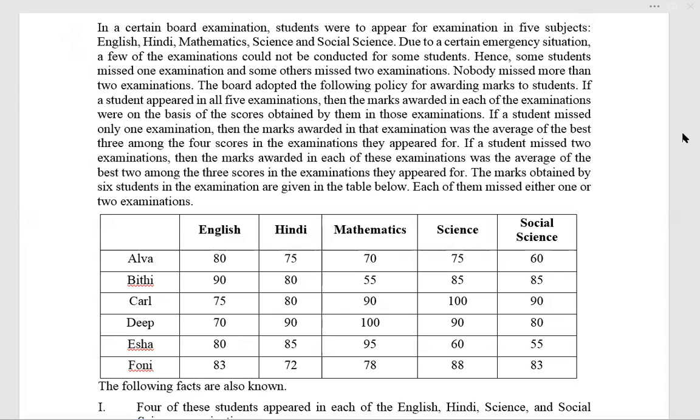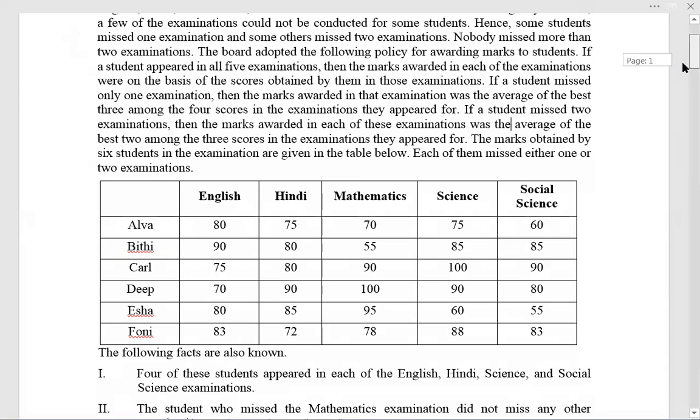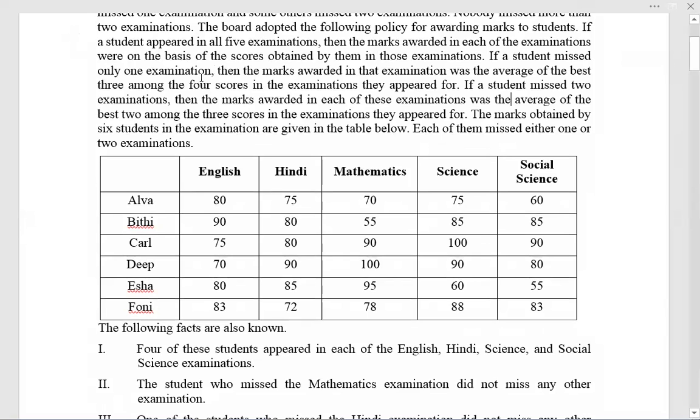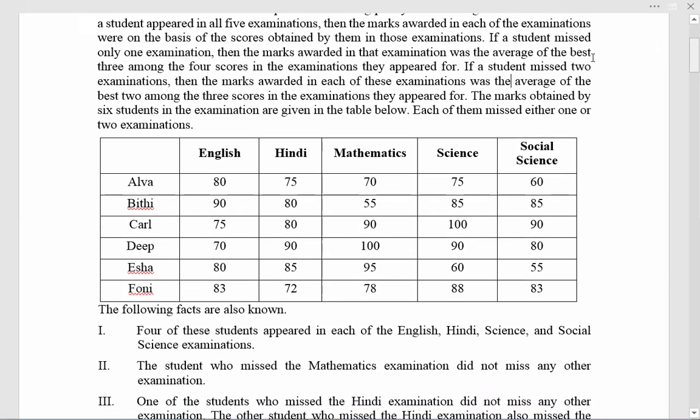Let me scroll it up a bit. Missing 1 exam, then the marks awarded is the average of the best 3 among the 4 scores he appeared for.